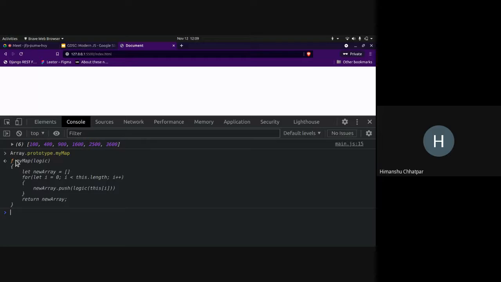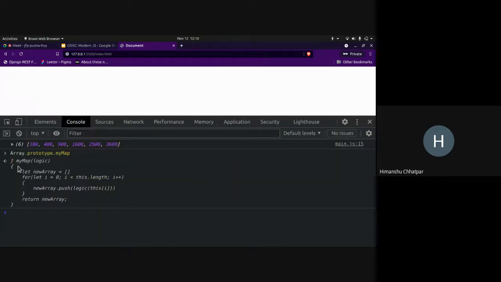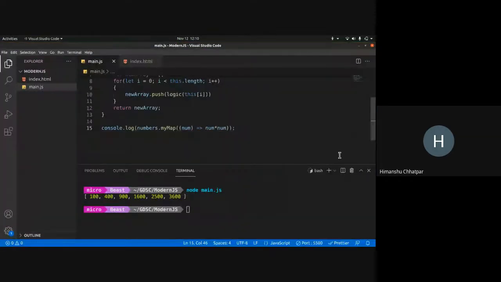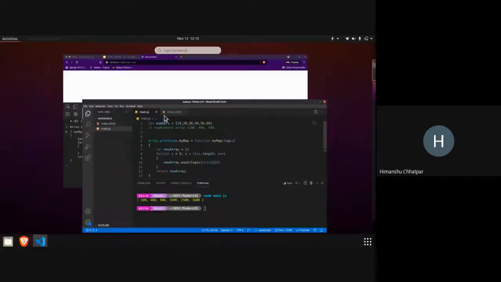Yeah. So this function is now present on every array. So as you can see over here, this is what the function is defined as, right? So this is how JavaScript is extremely extensible. You can pretty much do everything. You can change its internal workings too.